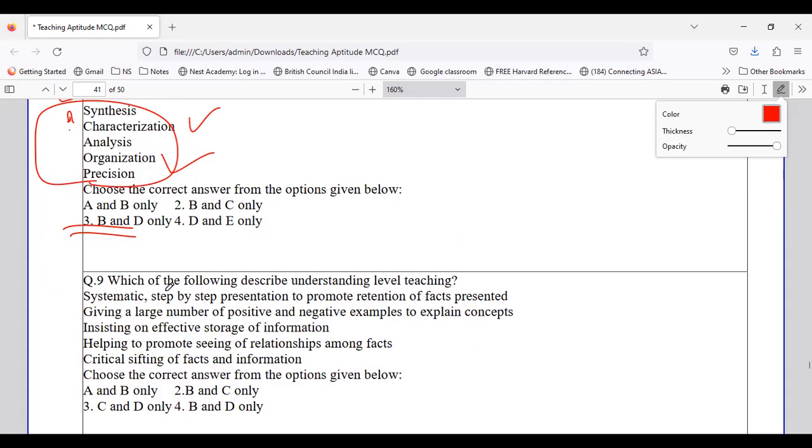Okay. Now here they have given some points. So you have to describe understanding level of teaching. Now in the same examination, see, you got a question on a reflective level also, and you got a question on understanding level also.